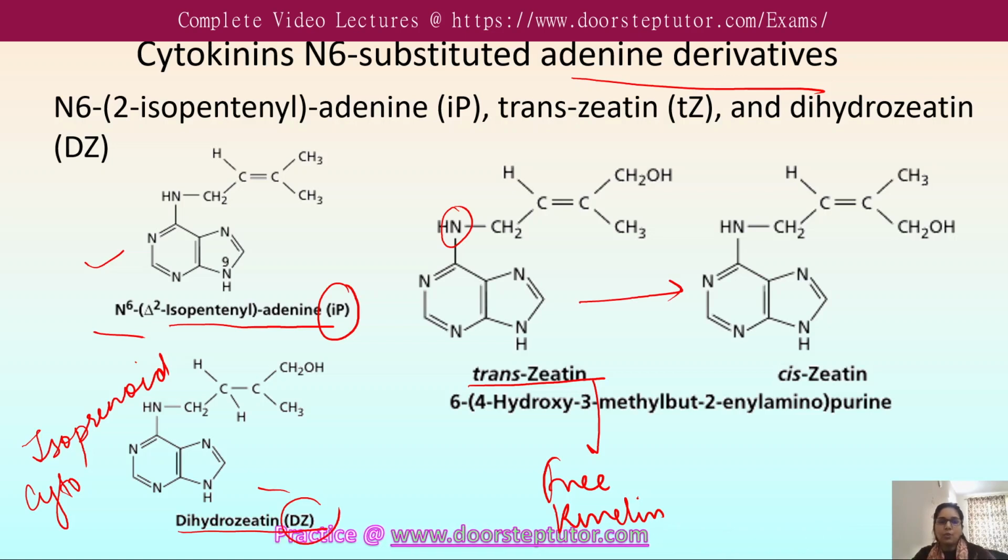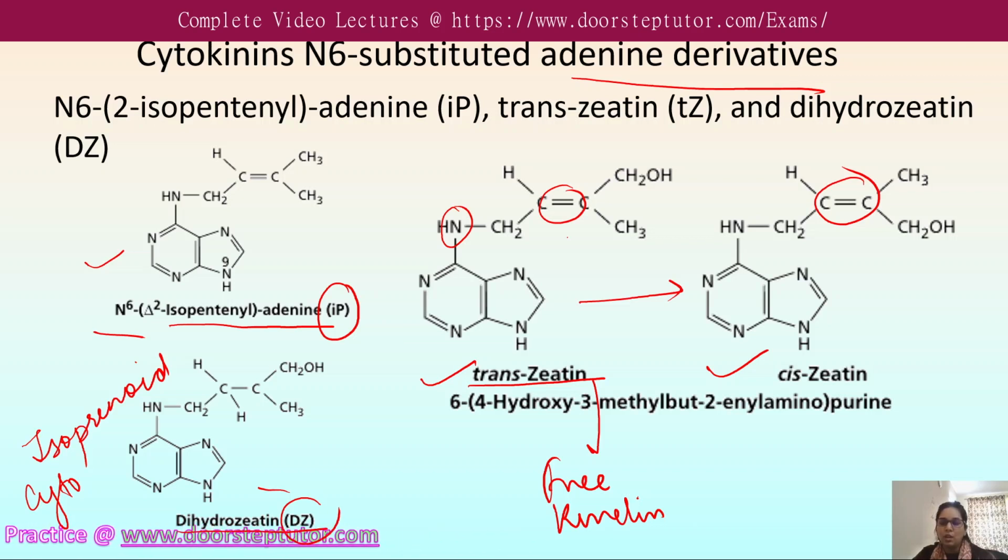Because of the side chain of zeatin, it has a double bond, so it can exist both in the trans configuration as well as in the cis configuration.